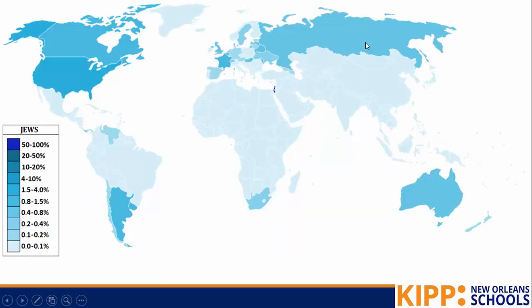And then today, if we were to go around and look for where we can find Jews, the darker the blue, the more Jews live in the area. So we see that there's a good number of Jewish people living in the United States. This really, really dark space right here is Israel. And so that's in the middle of the Middle East, which is mostly Muslim. And that's why there's some conflict there, because the land was taken from the Muslims who originally lived there.